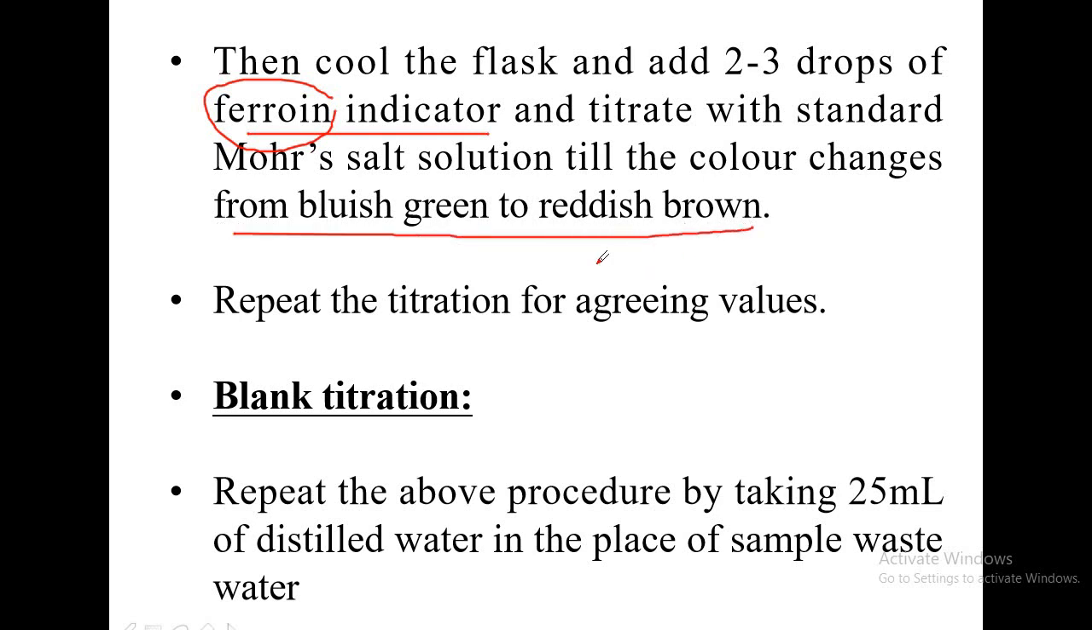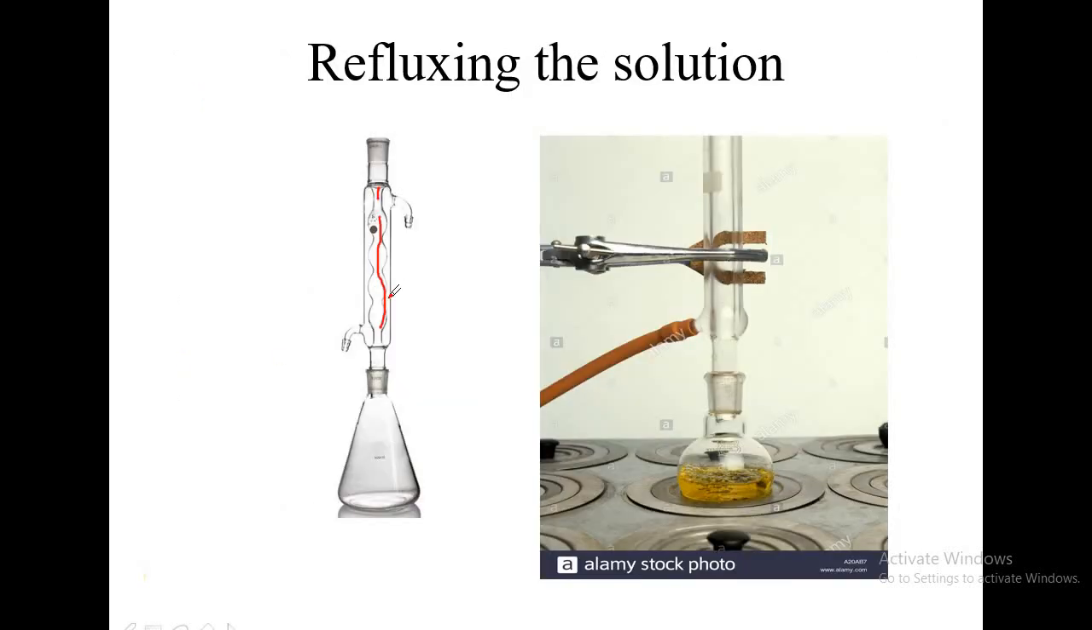So after cooling that, you will be adding 2 to 3 drops of ferroin indicator, and titrate that solution with the standard Mohr's salt solution or FAS solution taken in the burette until the color changes from bluish green to reddish brown. Repeat the titration for agreeing values. I repeat.